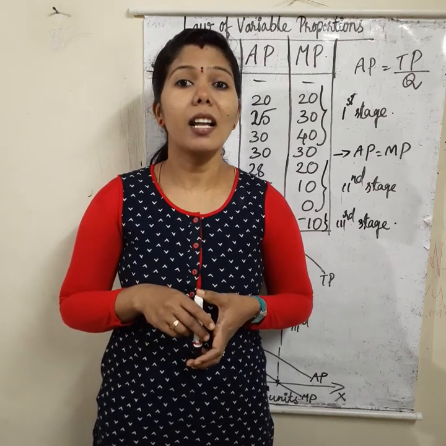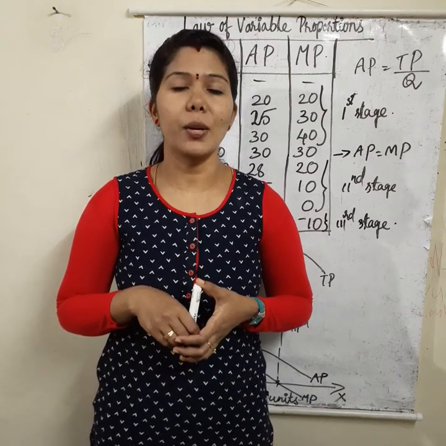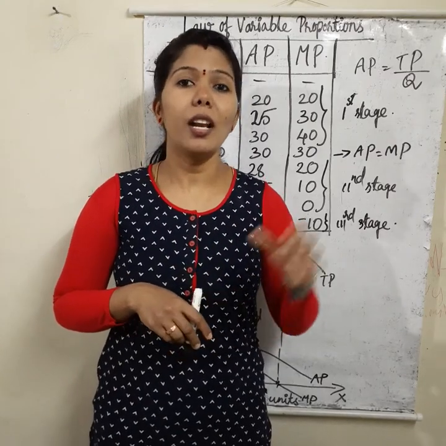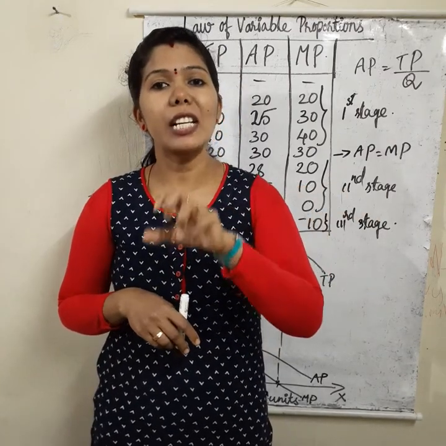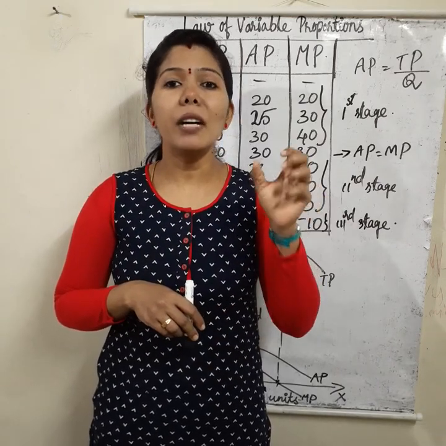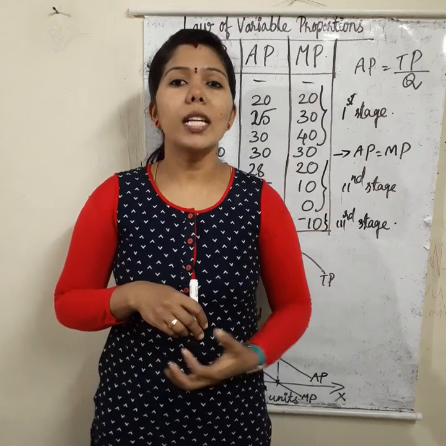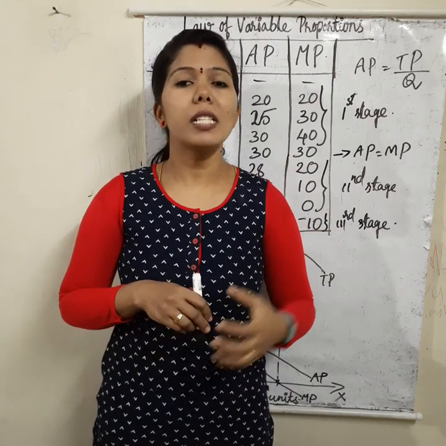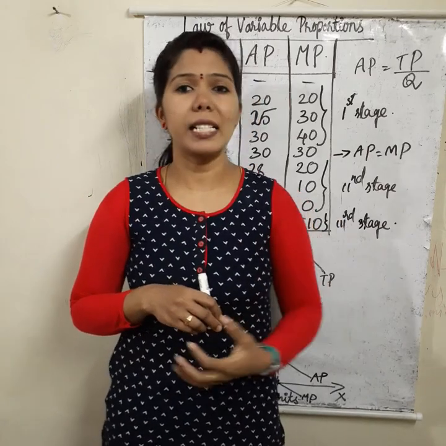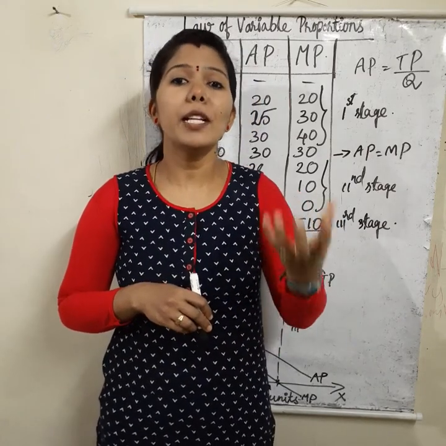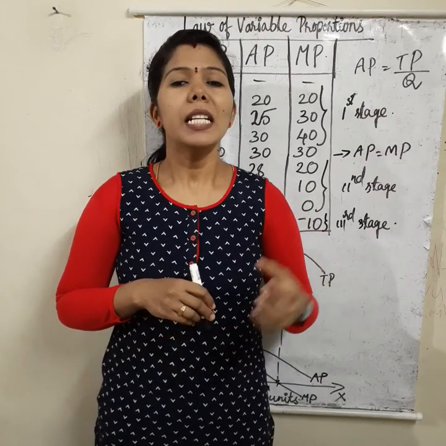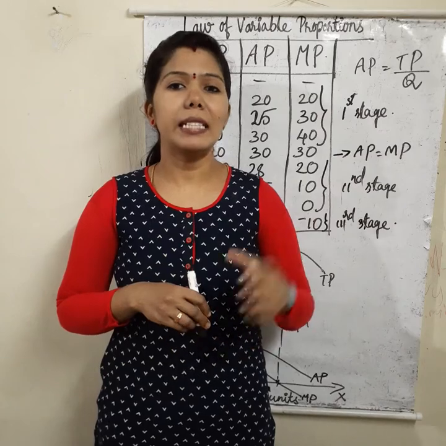Let's begin the class. Law of variable proportions. We already know that it is related to the short-run production function. In the short run, there will be only one variable factor, keeping all other factors constant, because in the short run the producer cannot change all other factors. He can change only labor units in order to produce more units of output. So there will be only one variable factor, labor.